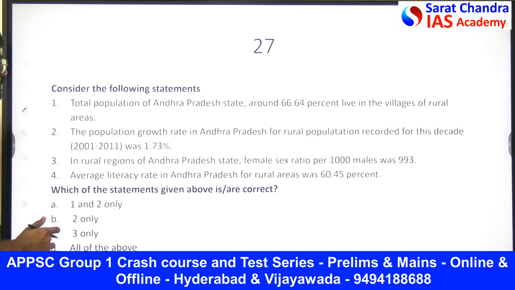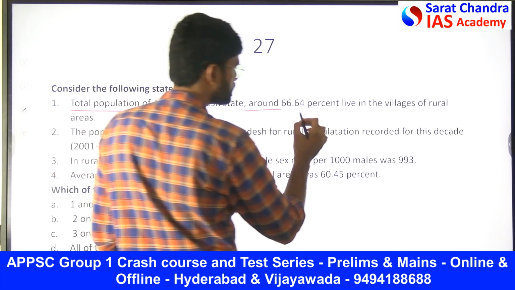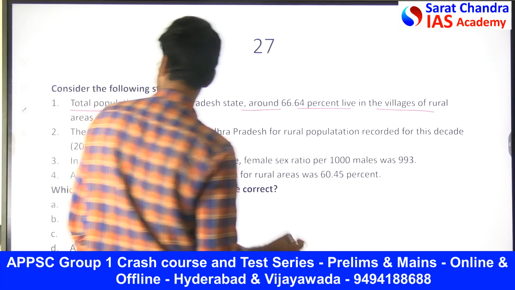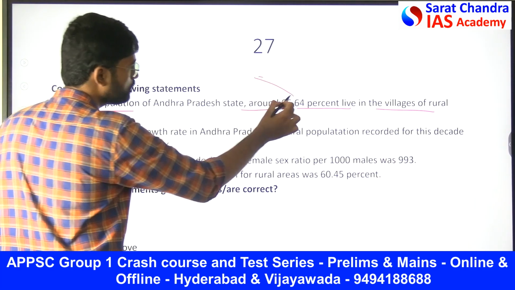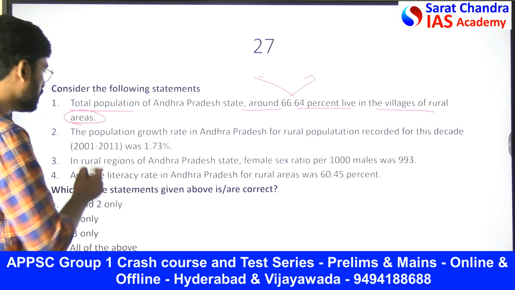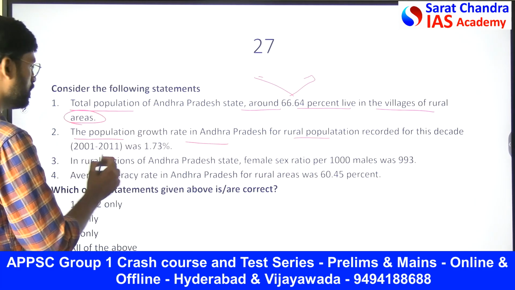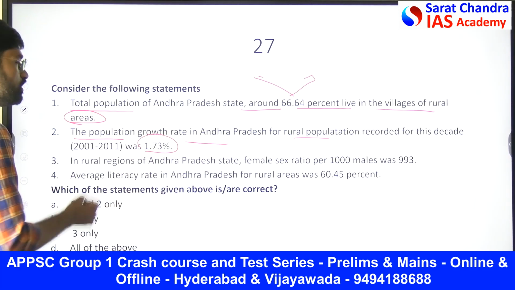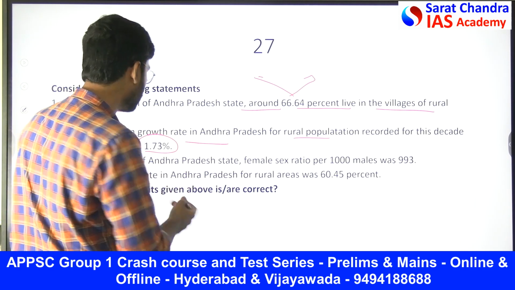Then consider the following statements. Total population of Andhra Pradesh state around 66.64% live in the villages of rural areas. So ఈ percentage based questions కూడా అడుగుతారు. ఎంతమంది రూరల్ ఏరియాస్లో ఉన్నారు, ఎంతమంది అర్బన్ ఏరియాస్లో ఉన్నారు క్వశ్చన్ కూడా అడుగుతారు అనమాట. Then the population growth rate of Andhra Pradesh of rural population recorded for this decade was 1.73%. ఎందుకంటే మనకు 2011 సెన్సస్ వరకే డేటా ఉంది. సో ఈ డికేడ్లో ఎంత? ఆబ్వియస్లీ 1.73%.